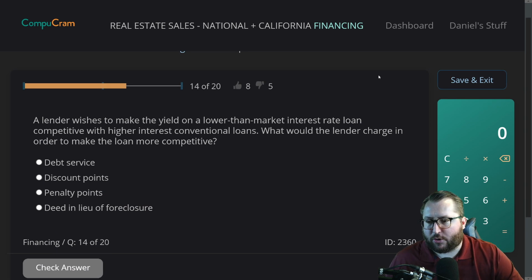Question 14, a lender wishes to make the yield on a lower than market interest rate loan competitive with higher interest conventional loans. What would the lender charge in order to make the loan more competitive?